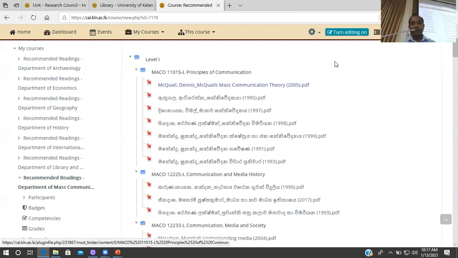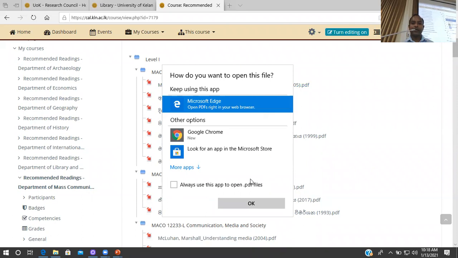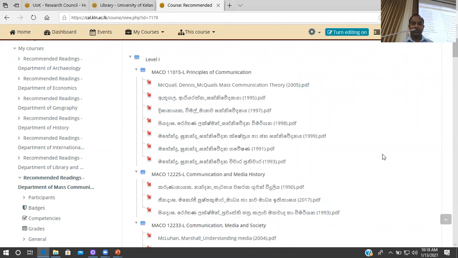And then we have uploaded the scanned soft copies of these recommended textbooks, and once the students click on it, they can get the soft copy. They can read and download it. So a similar arrangement is there for the science faculty as well.